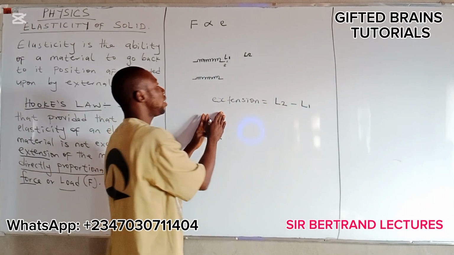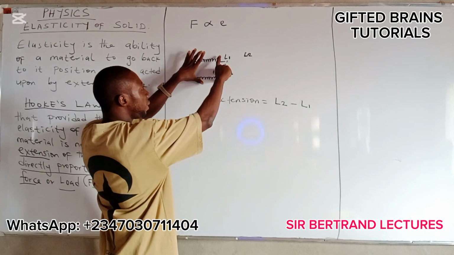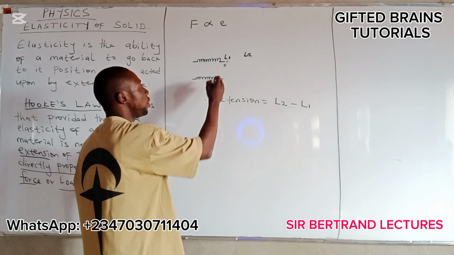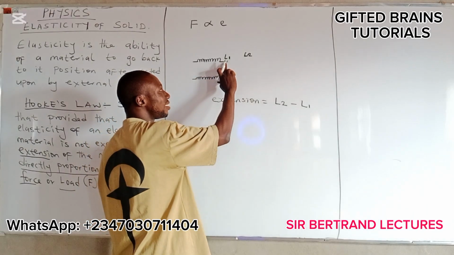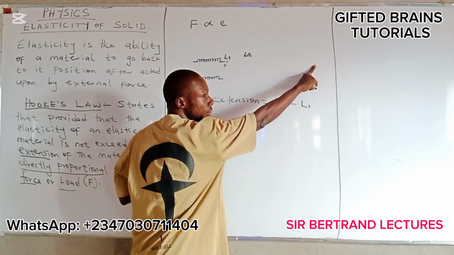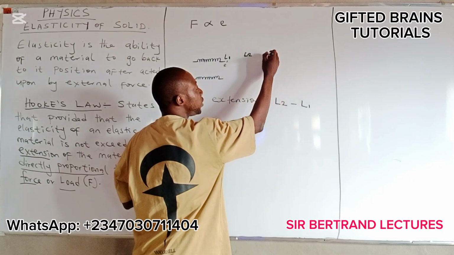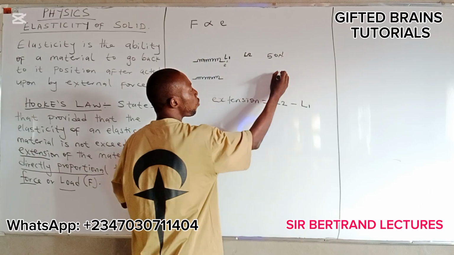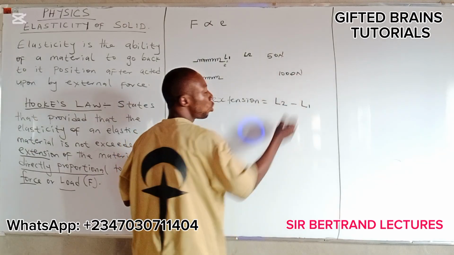Now, imagine these two springs are of the same length. You increase the length of one by applying a force, let's say a force of 50 Newton, and you increase the length of the other by applying a force of 1000 Newton.